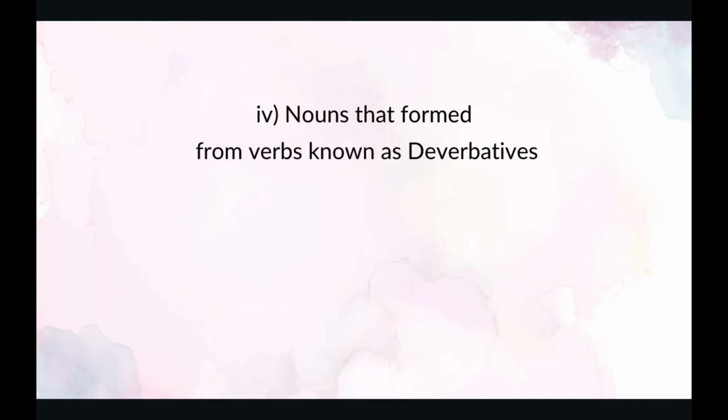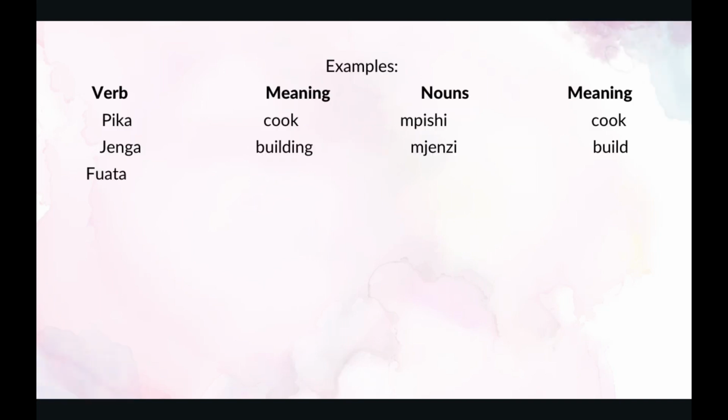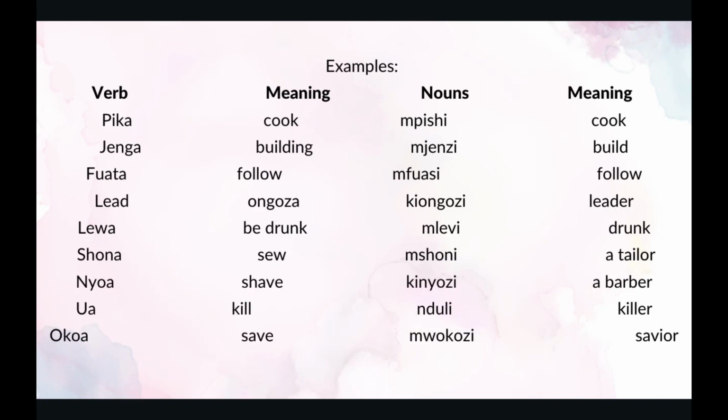Then we have number 4 of the subgroups. Nouns that are formed from verbs, known as deverbatives. Examples. We have verbs meaning, nouns meaning. I need you to be very careful with this. Number 1, pika, which is a verb. Pika is to cook.